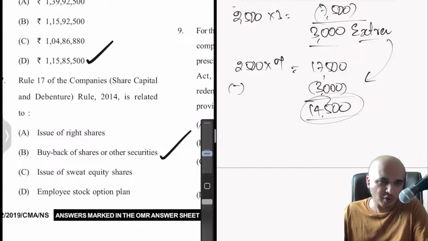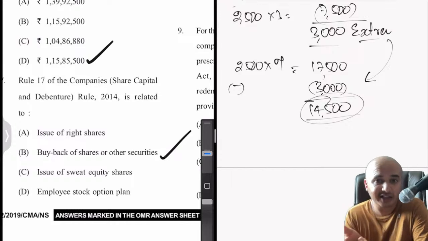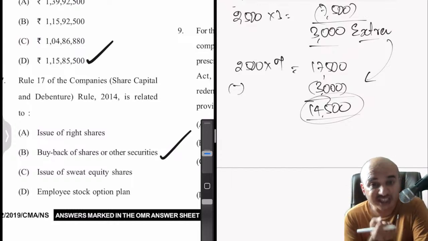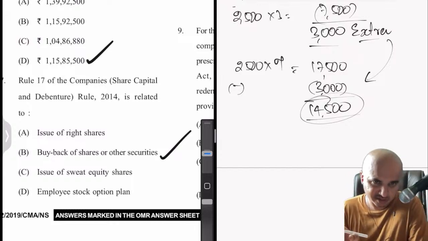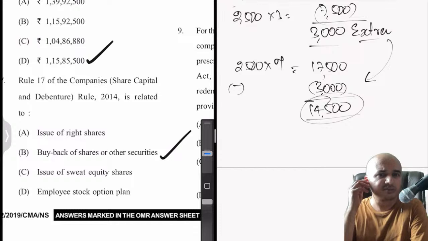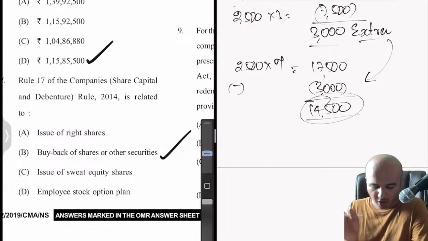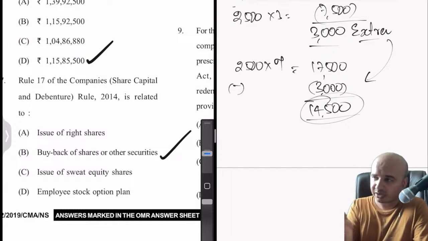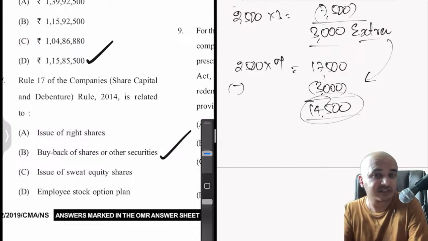Basically what Rule 17 tells us is that the company must be authorized in its articles of association to buy back its own shares. If there is no authorization in the articles itself, then there is no question of buying back. The buyback must be authorized by the board of directors through a resolution, and the company must file a declaration of solvency with the ROC. Then what is the source of the buyback? Maybe you can use your free reserves, securities premium account, or proceeds of some other shares or securities.